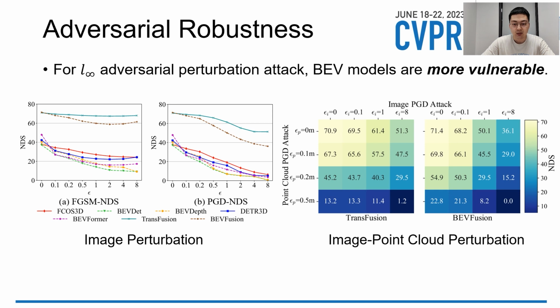In the second part of our work, we test adversarial robustness. First, we test L-infinity perturbation attack. In the left figure, BEV models, which are dashed lines, are lower than non-BEV models, which are solid lines, indicating that BEV models are more vulnerable. In the right figure, as you can see, when the image and point cloud are both perturbed, BEVFusion is more vulnerable.